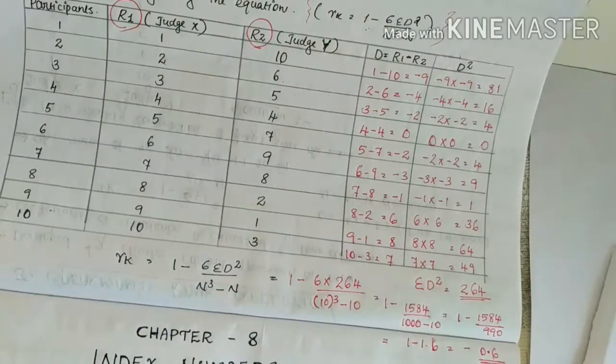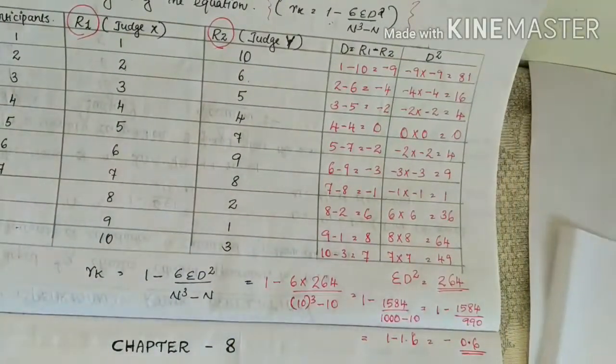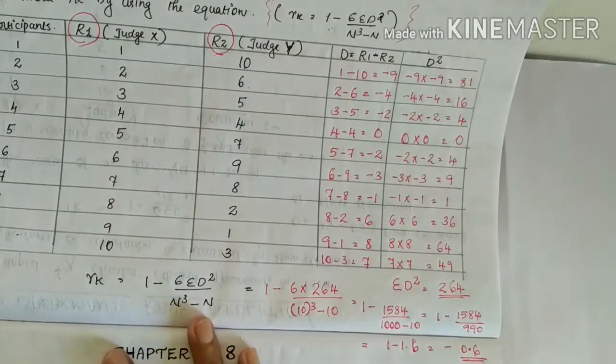So the value of rank correlation is minus 0.6. Clear? The value of rank correlation is minus 0.6.